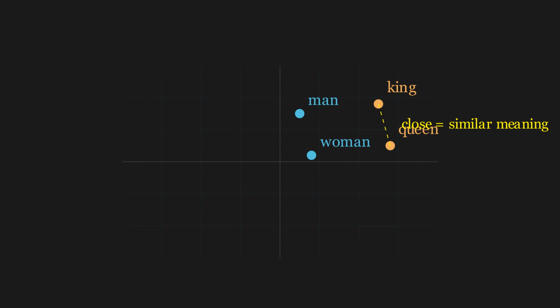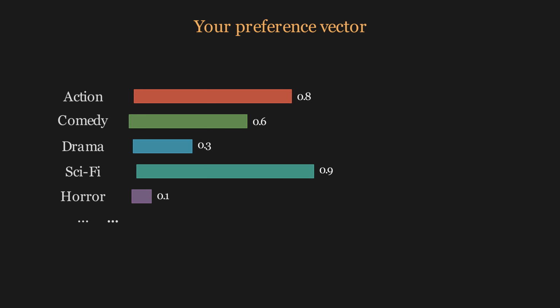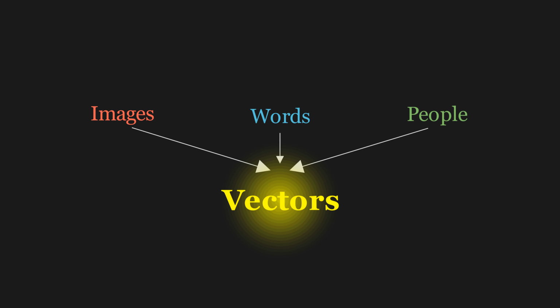Even you are a vector. When Netflix recommends a movie, it represents your preferences as a vector with about 50 numbers, how much you like action, comedy, drama, and dozens of other hidden features. This is AI's most fundamental trick. Convert anything, images, words, people, into vectors. Then let mathematics operate on them.